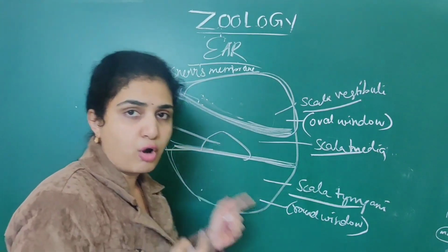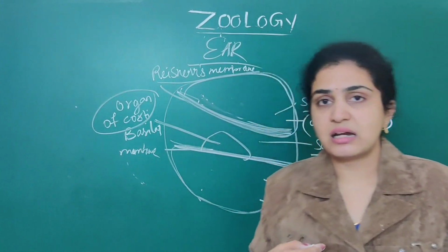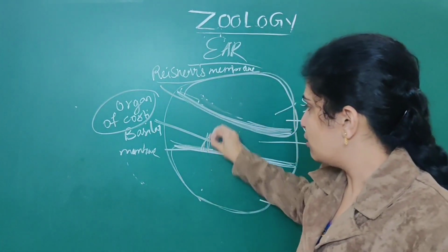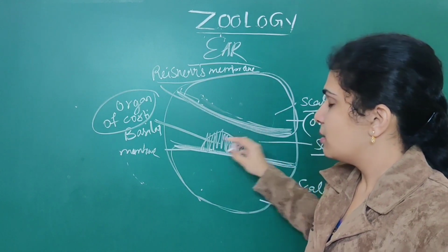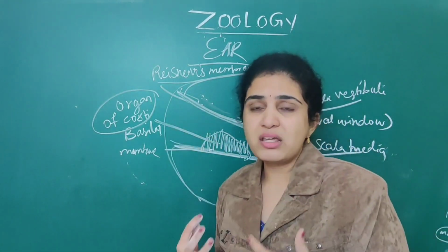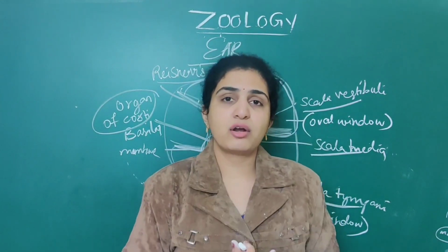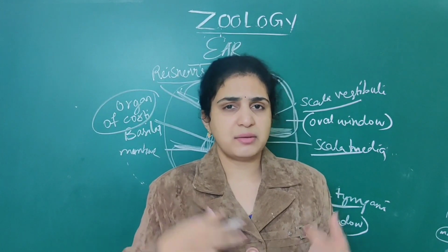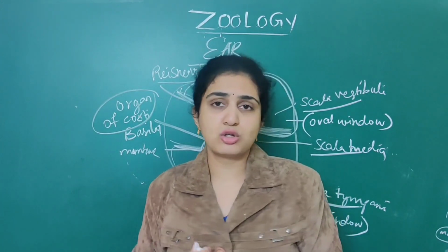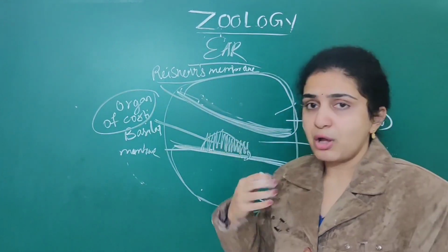This organ of Corti contains numerous hair cells. What is the basic thing associated with the organ of Corti? Numerous hair cells are present on that basilar membrane,